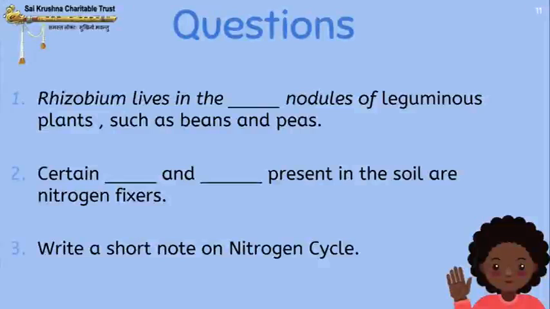So go through the video again, students, write down the points and then answer these questions. First question: Rhizobium lives in the dash nodules of leguminous plants such as beans and peas. Second question: Certain dash and dash present in the soil are nitrogen fixers. And the last question: Write a short note on nitrogen cycle.